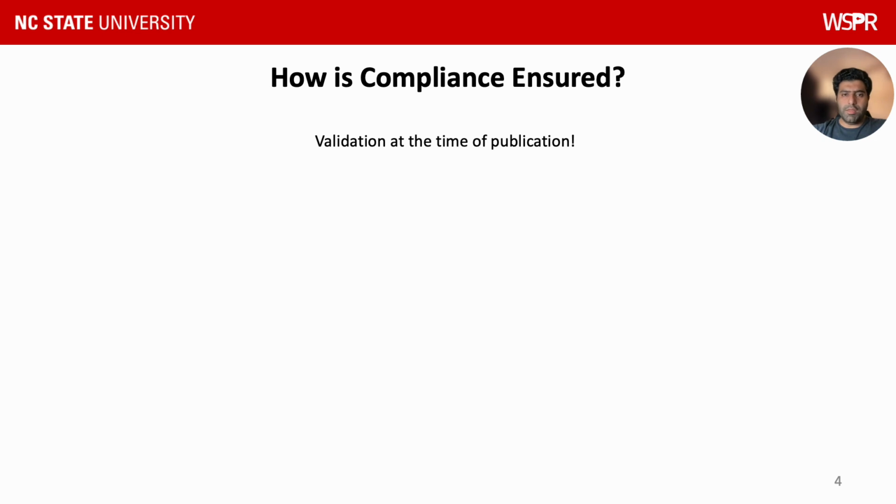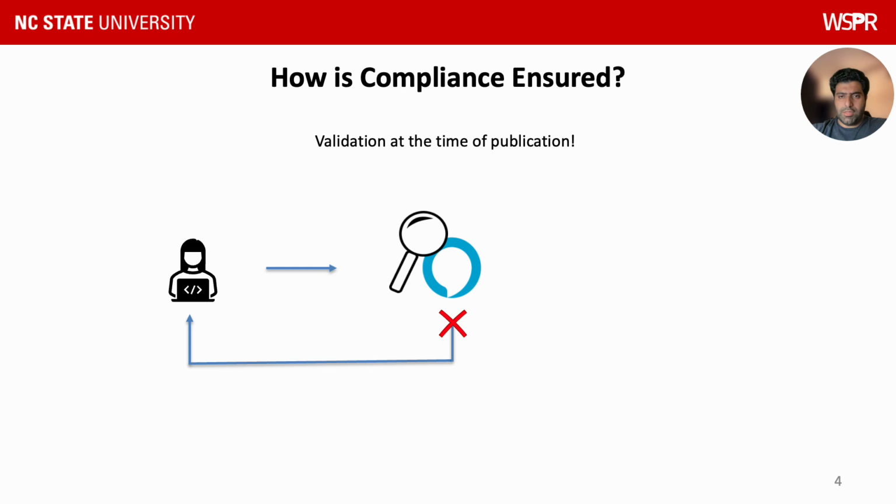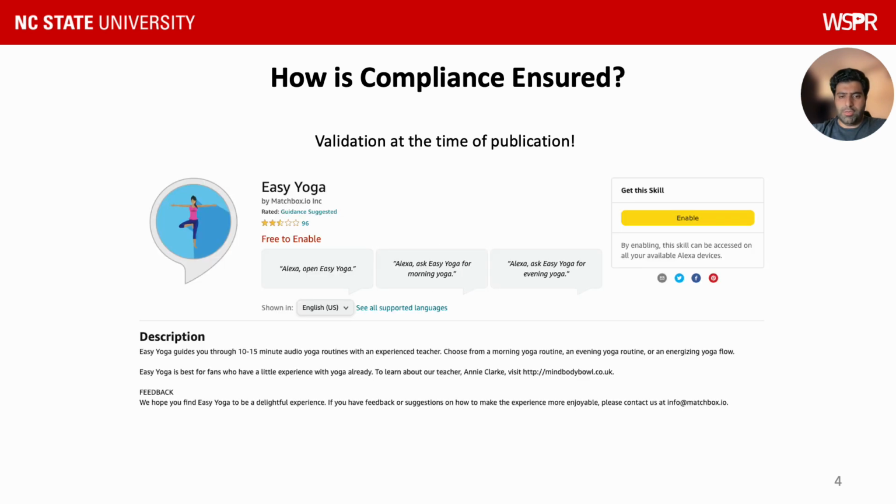Since third-party skills have dynamic content, the question arises of how the platform ensures compliance with the policy. When a skill developer creates a skill, they submit it for publication, where it is vetted for policy compliance. If the skill violates any policy, the skill is rejected and the developer is requested to ensure compliance. But when the skill is compliant, it passes the certification and it is published on the Alexa skill store.